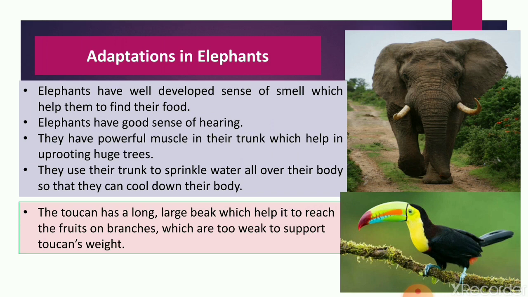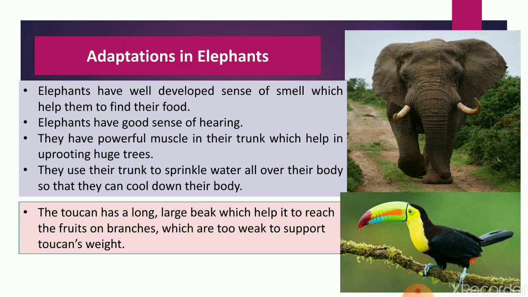So, elephants also, I think you all have seen elephants. So, elephants have very strong sense of smell, and it uses its trunk for smell and holding its food. Actually, their trunk has very powerful muscles which help in uprooting trees. Then they have very long ears which help them in keeping them cool, and they can hear very soft sound by using their long ears.